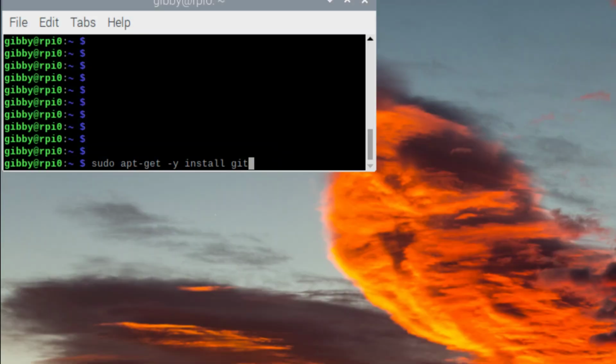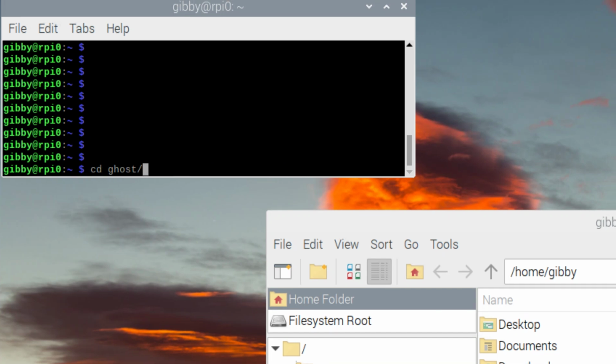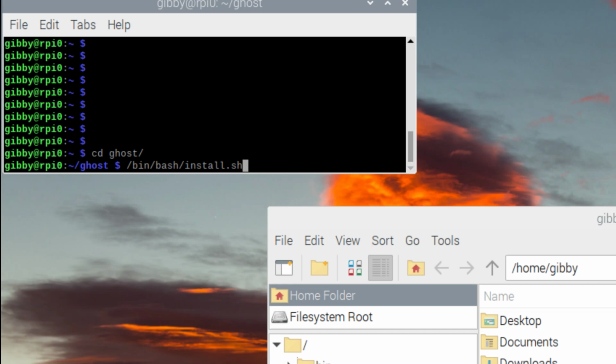Now here you're going to type a few commands. The first one is to install the program Git. The second one is to use that Git program to download all of the code for this project. So it's from my GitHub, nathanbuildsdiy/ghost. And then you're going to change directory into the ghost directory, and you're going to run this bin bash install.sh. We'll look at what's in that just a bit later in the video, but for now, just understand it's installing all of the prerequisites for Casper to run.